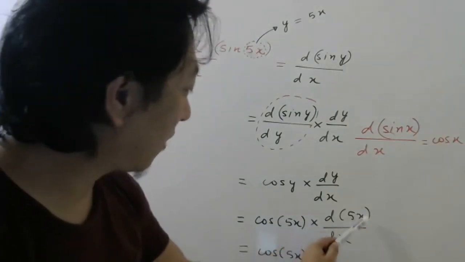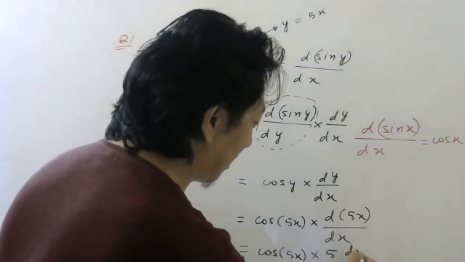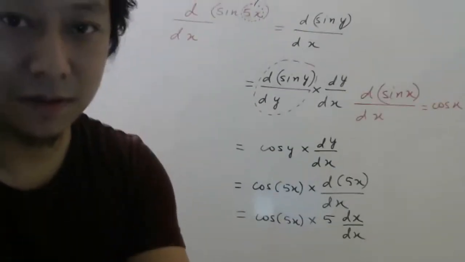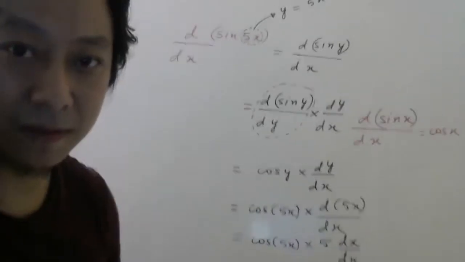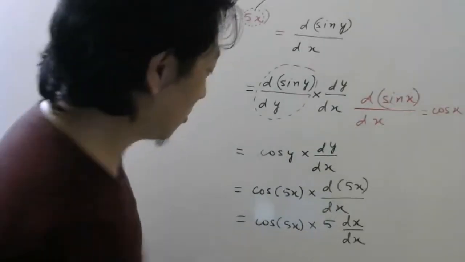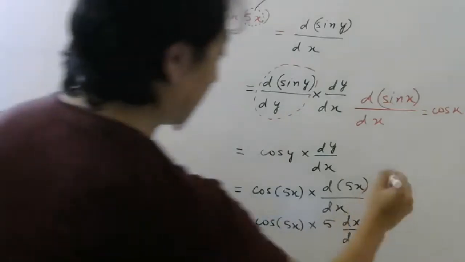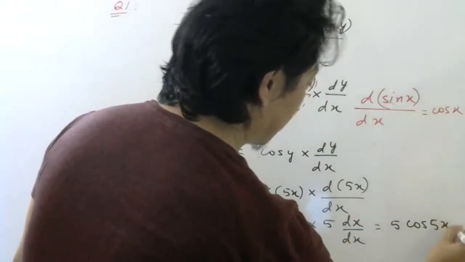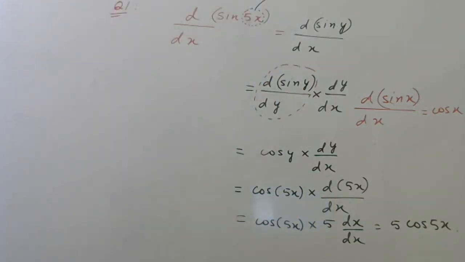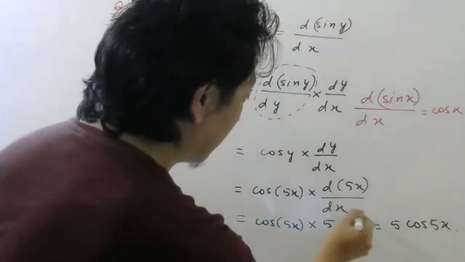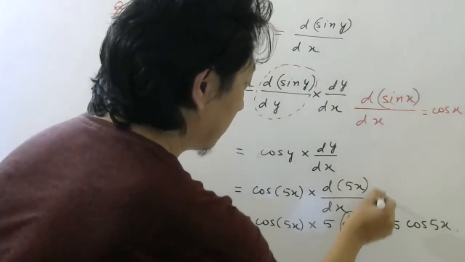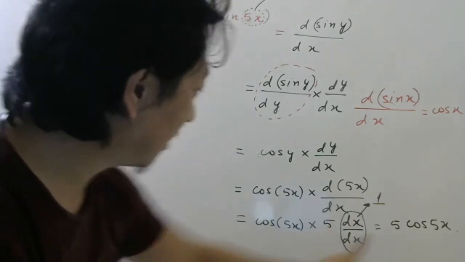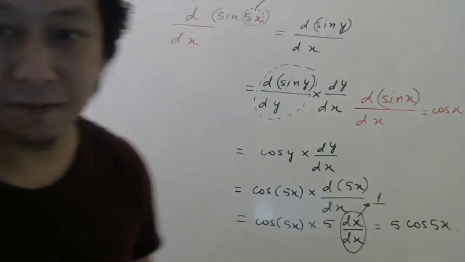The differentiation of x with respect to x is dx by dx, that will be 1. So finally your answer will be 5 into cos 5x. 5 into 1 is 5. I'm writing this 5 here, okay? It looks nice that way.